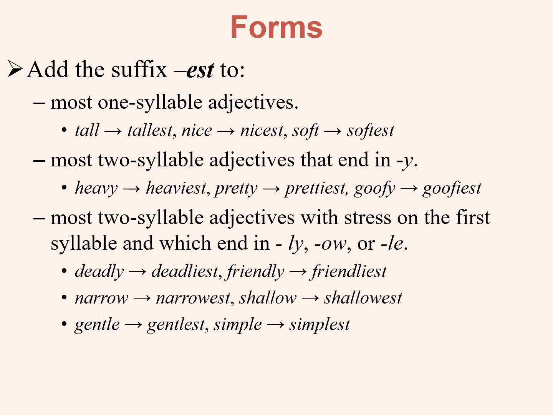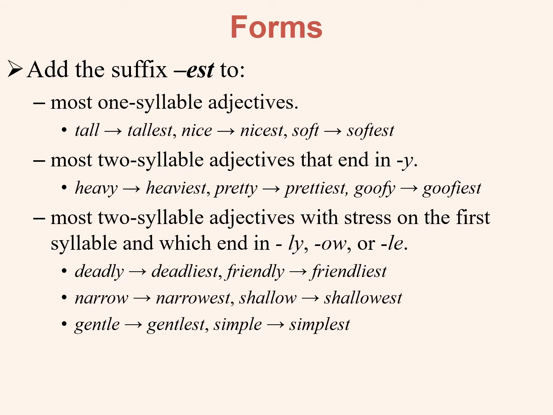The suffix est is also added to most two-syllable adjectives that end in the letter y: heavy, heaviest; pretty, prettiest; goofy, goofiest.